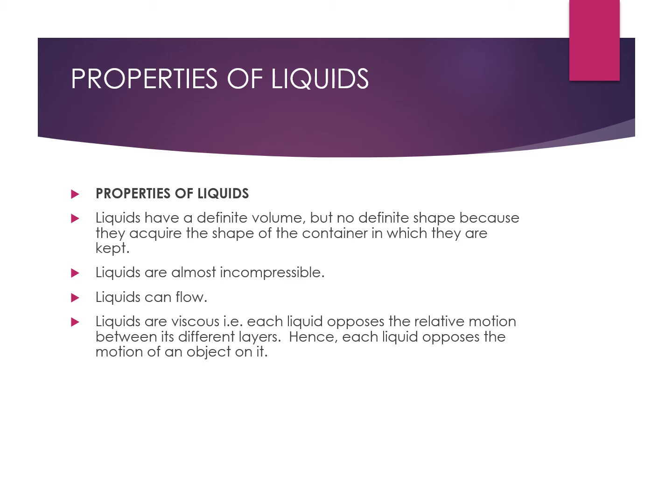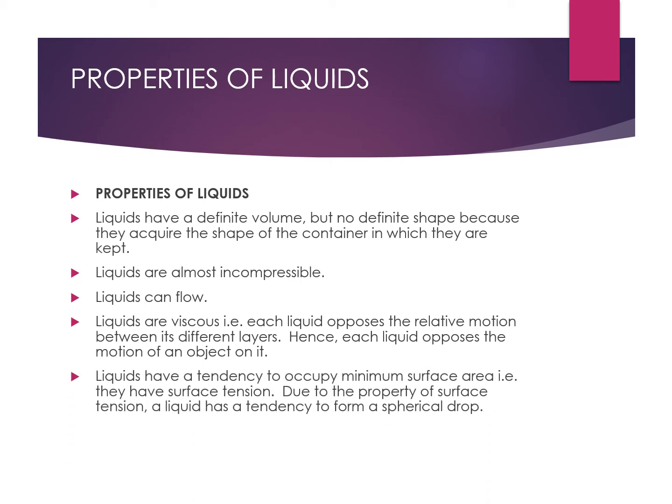If you put honey on the table, will it flow very smoothly? No, honey is very thick, isn't it? So we say it is very viscous. All liquids have this property of viscosity. That means when one layer of liquid is moving, the other will try to stop it, so it does not flow very easily.